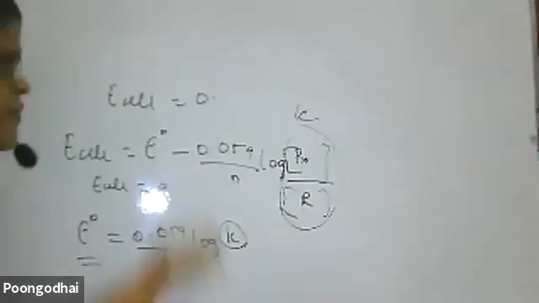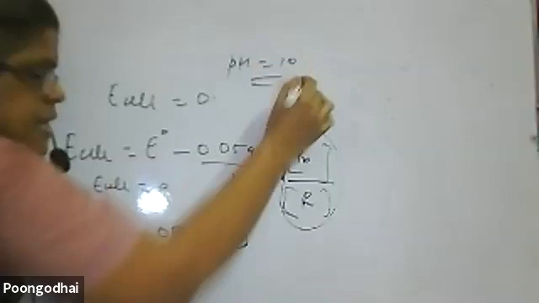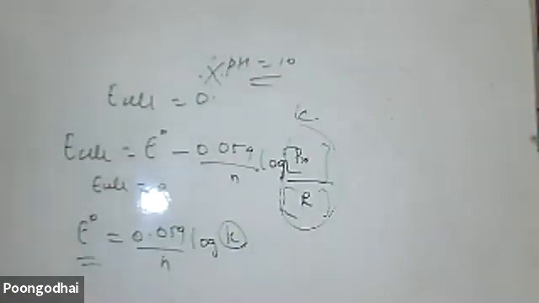Next, there is one question. That is, find out the E cell if the pH of the H plus concentration is 10. Be careful. That is an often repeated question from the CBSE point of view and also from the competitive point of view.